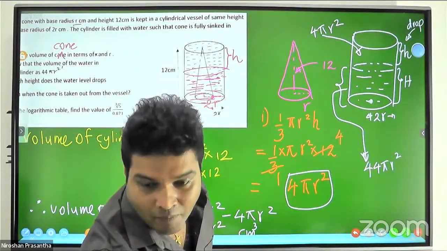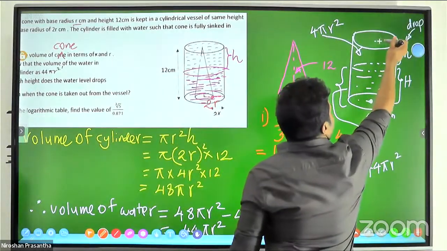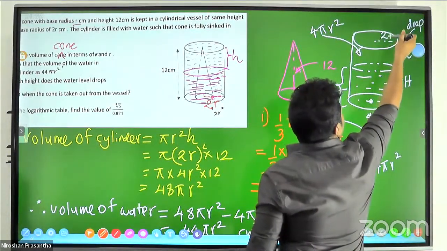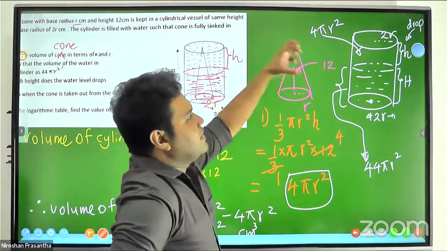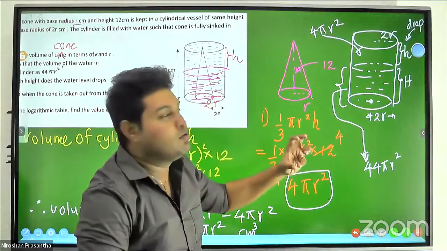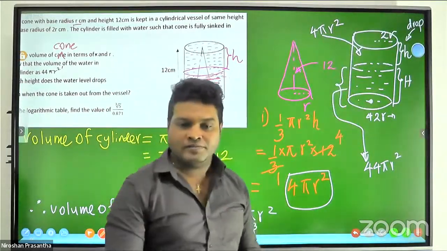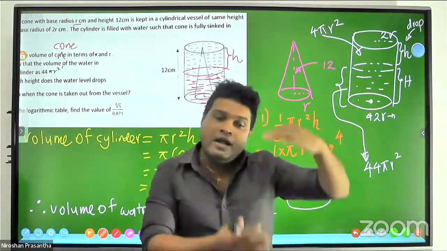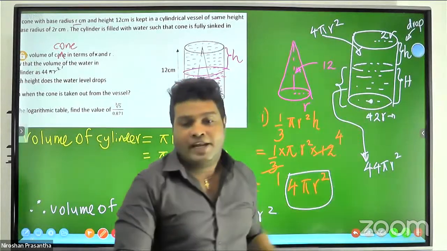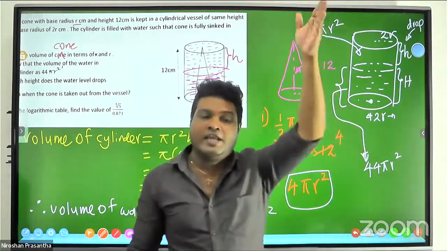If you want to find the drop height, then there's another cylinder upwards. In the upward direction, you can find the empty cylinder. The empty cylinder volume should be equal to the volume of the object which we took out. Or if you want the remaining height of the water inside the cylinder, we have to equate it to the remaining volume after taking it out.